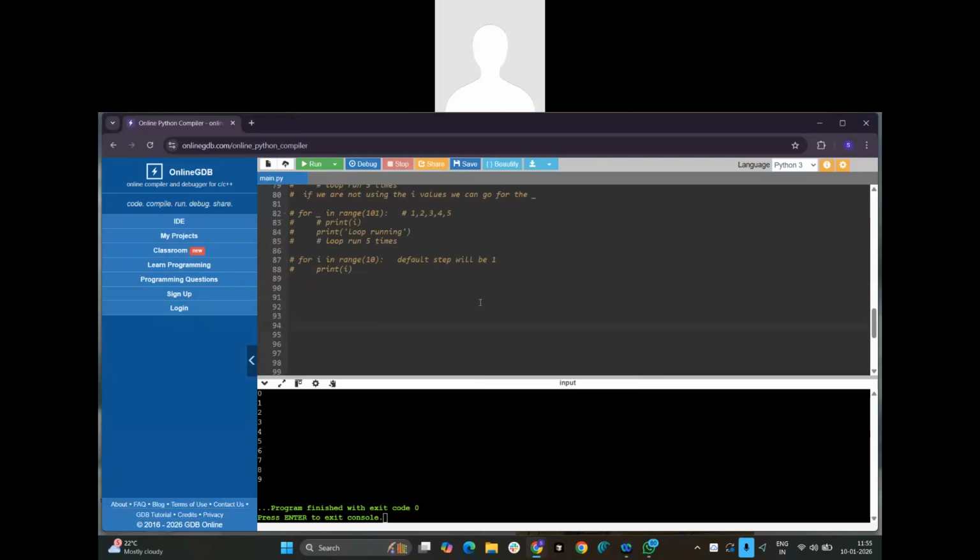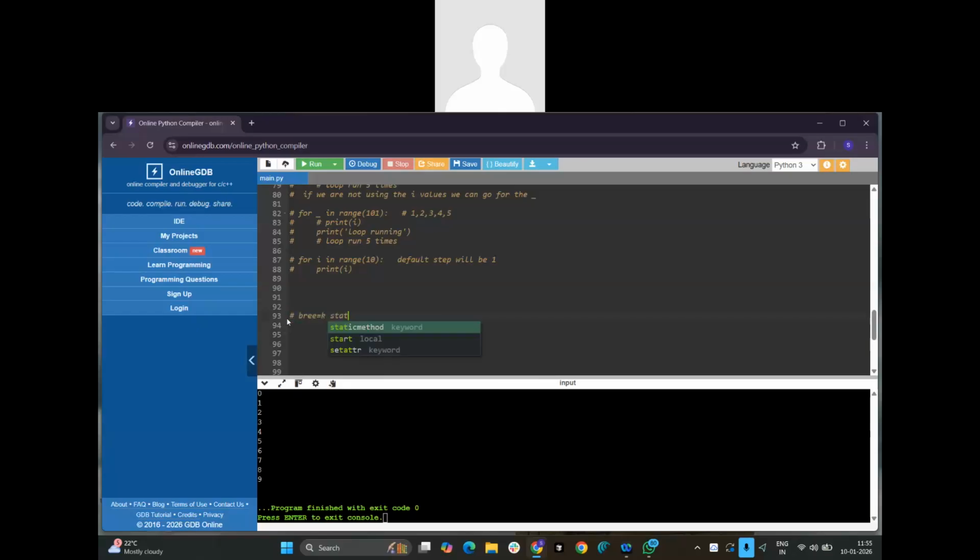If I want to break the loop, for example, for i in range of 100, if i equals 55, I want to break here. I don't want to continue. I found the value. Then how are we going to break these loops? That is why we use the break statement.